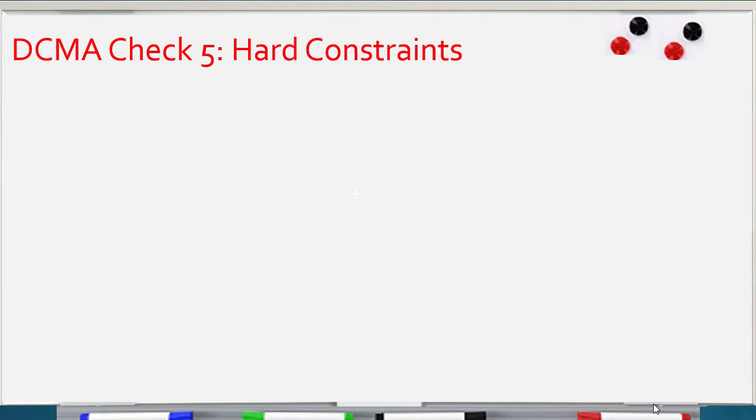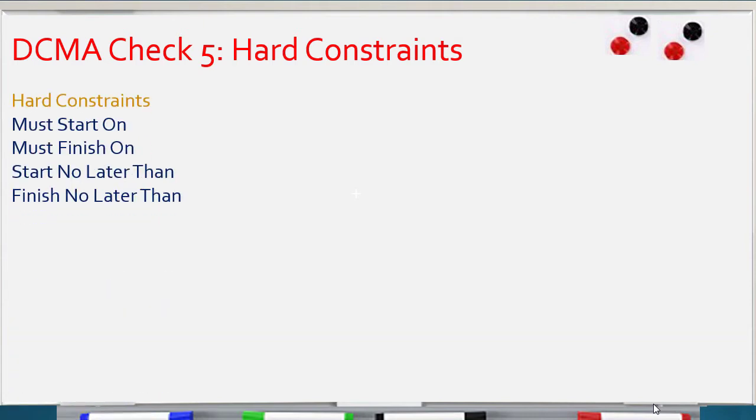Point number 5, check number 5, hard constraint. DCMA divided constraints into simple constraints and hard constraints. A hard constraint is a constraint which breaks the logic: it respects the constraint and overrides, ignores the logic.